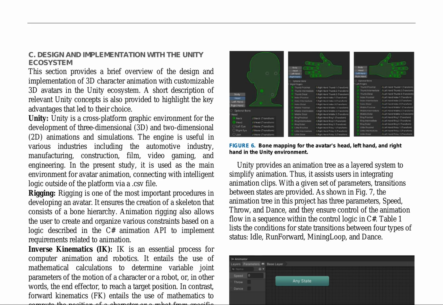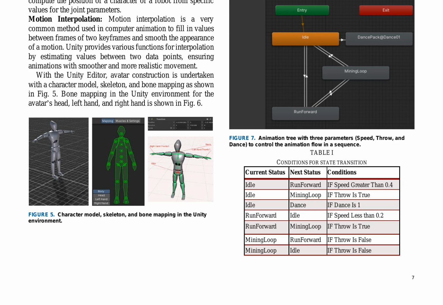The design and implementation of 3D character animation with customizable 3D avatars in the Unity ecosystem are described. Unity is a cross-platform graphic environment for developing 3D and 2D animations and simulations, used in various industries. In this study, Unity is used as the main environment for avatar animation, connecting with intelligent logic outside the platform via a .csv file. Rigging is a crucial procedure in developing an avatar, ensuring the creation of a skeleton with a bone hierarchy.